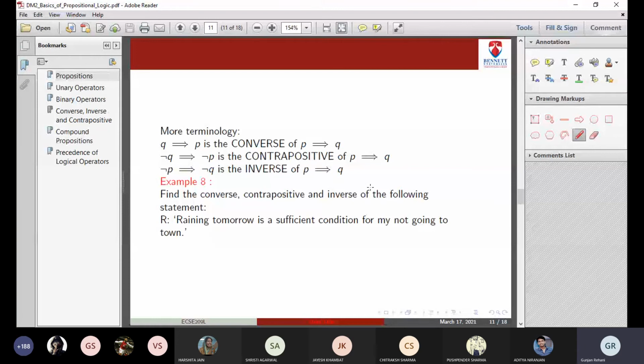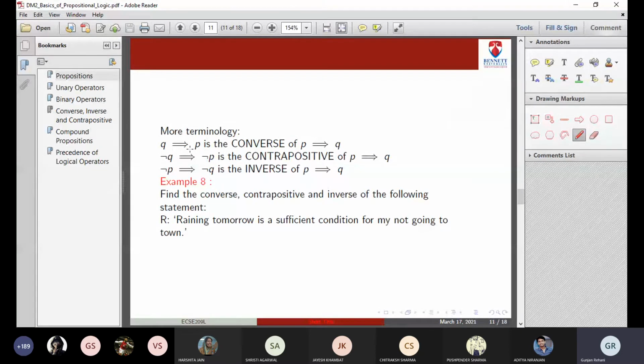Negation Q implies negation P is the contrapositive of P implication Q. Likewise, we have a third term, inverse. In that, you directly apply the negation without doing the converse. So negation P implies negation Q will be the inverse of P implication Q. You should know all these three terms: what is converse, what is contrapositive, what is inverse. These three terms might be asked to you.